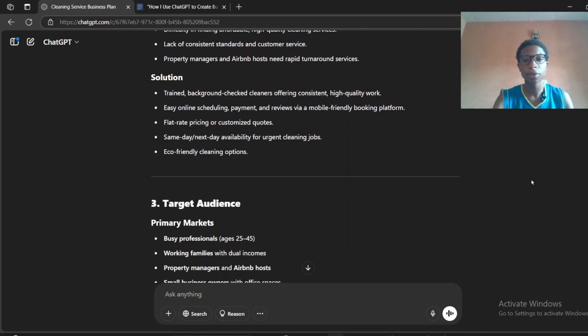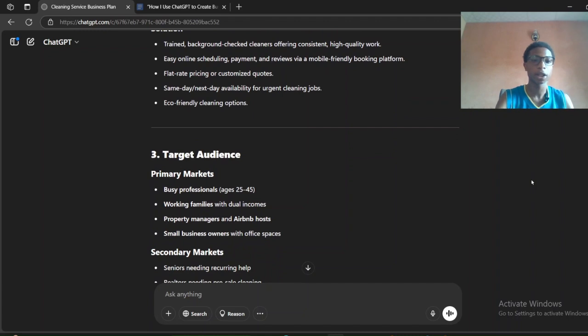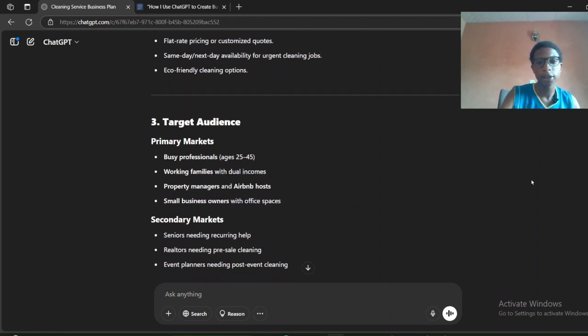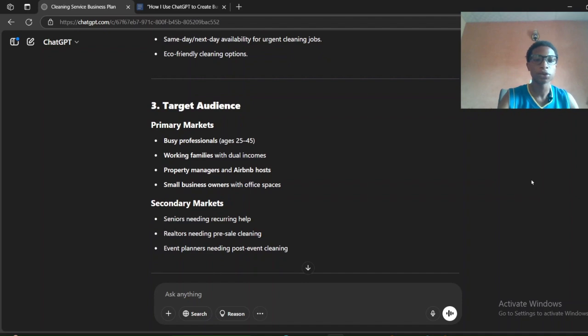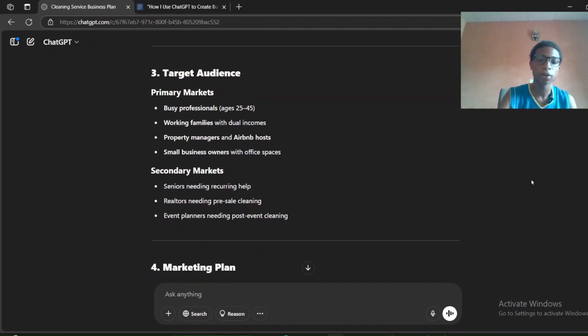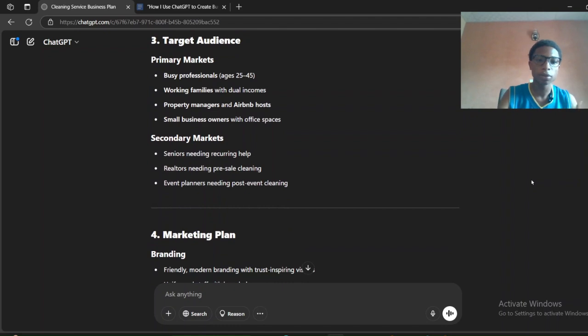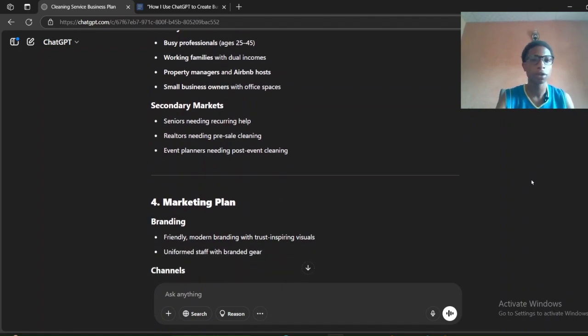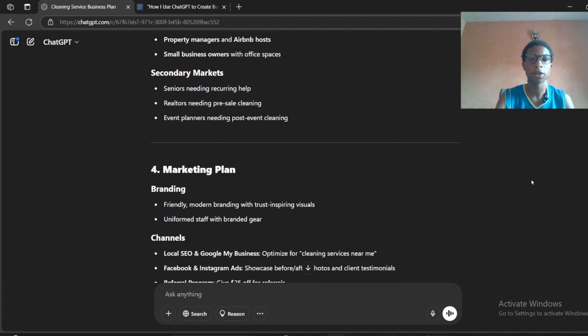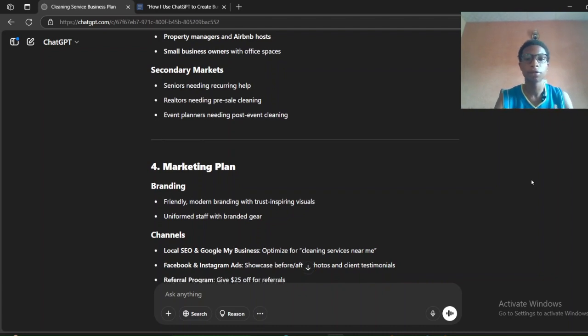So in number three, it gives us the target audience. We can see our target audience, and it even gives us the primary market and secondary market. So wow, this is just simple. The prompt took in fact less than 5 minutes. Busy professionals ages 25 to 45, working families with dual incomes, property managers and Airbnb hosts, small business owners with office space. Secondary market: seniors needing cleaning, realtors needing pre-sales cleaning, event planners needing post-event cleaning.